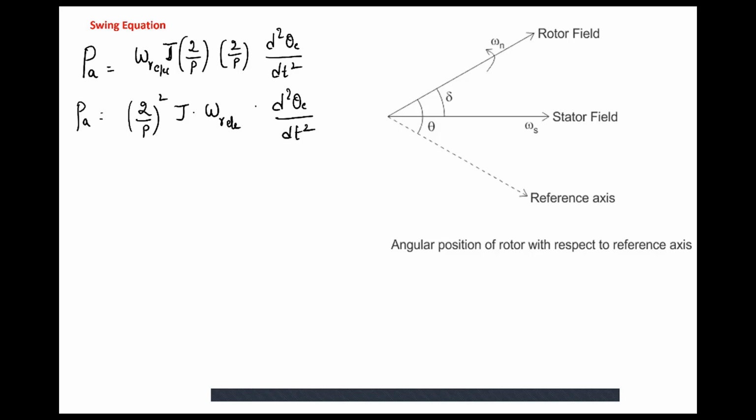So this term is called electrical angular momentum, M, into d square theta e by dt square.